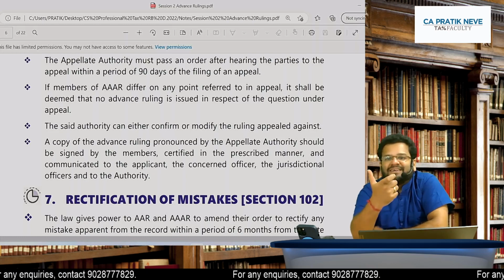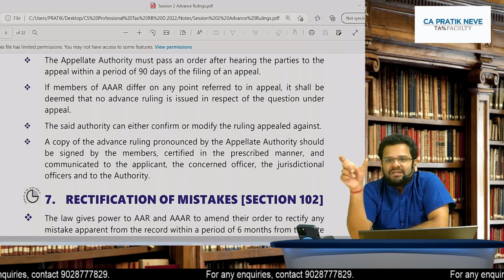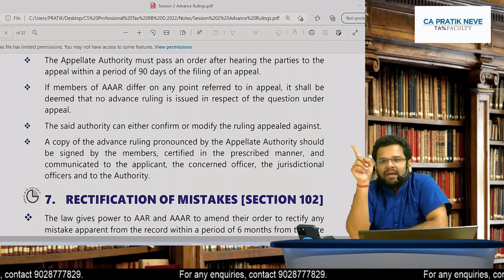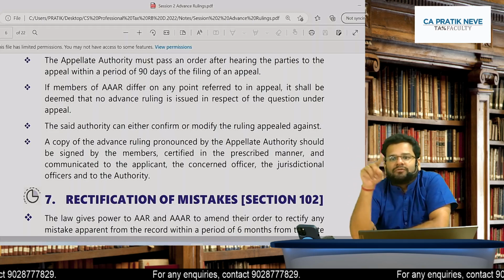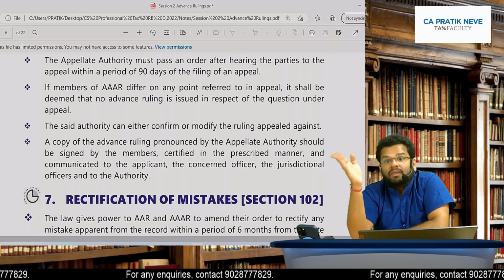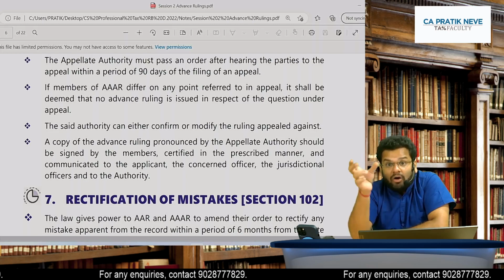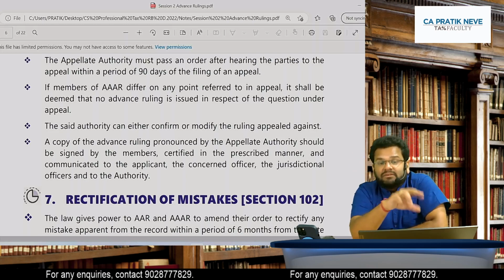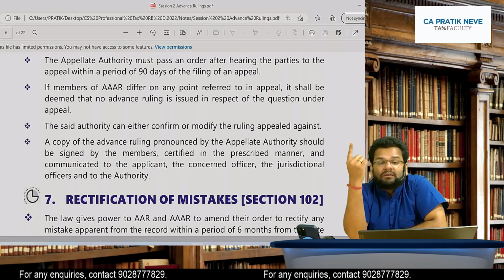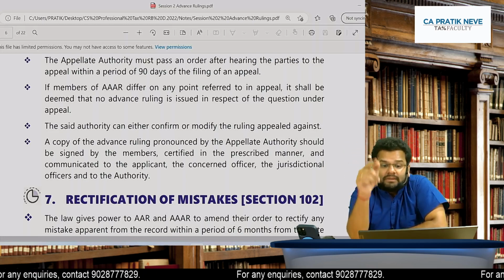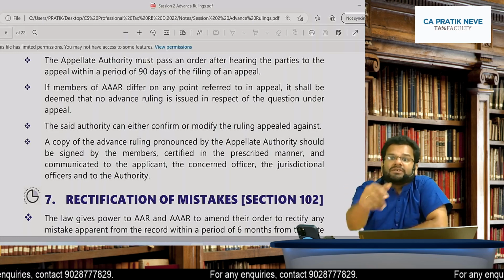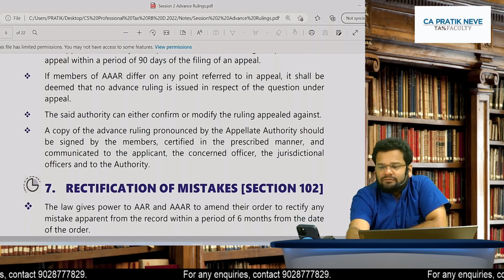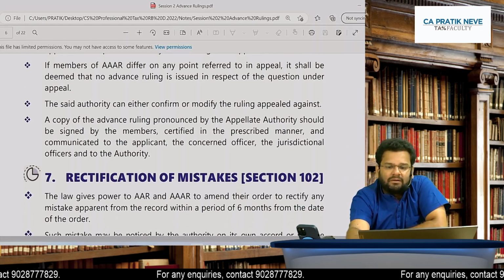So, fresh 90 days. The original decision has to be given by AAR within 90 days of receipt of application. Then, if there is a problem, if any of the parties disagree, they will file an appeal to AAAR. That AAAR should give a decision within 90 days from the date of filing of appeal. Agreed?